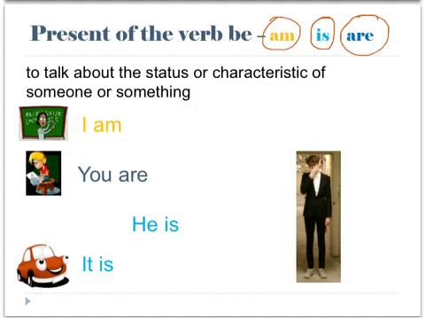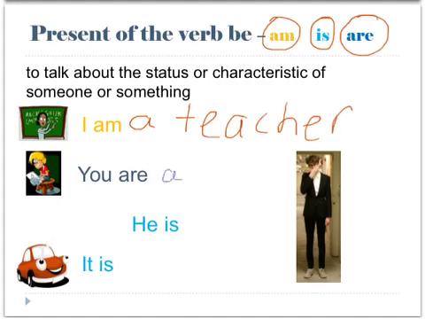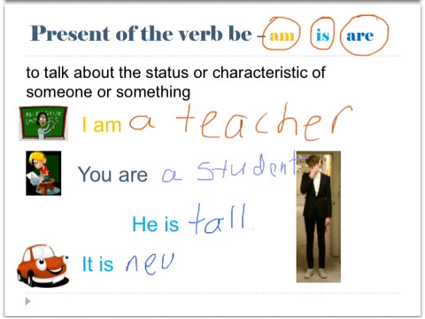I am a teacher. You are a student. He is tall. It is new. All of these things are true now.